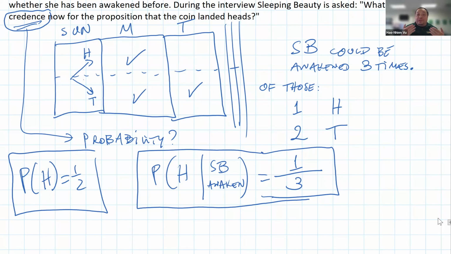Now, of course, that was not the question asked. The question was, what is your credence now for the proposition that the coin landed heads? It's vague as to what the word credence means. If it means probability, knowing that you are now awakened, then the answer should be 1/3.